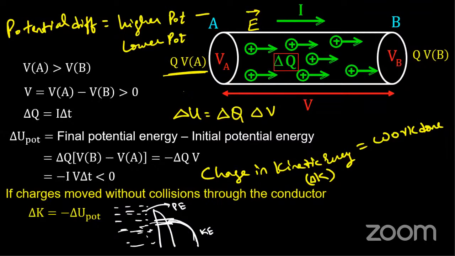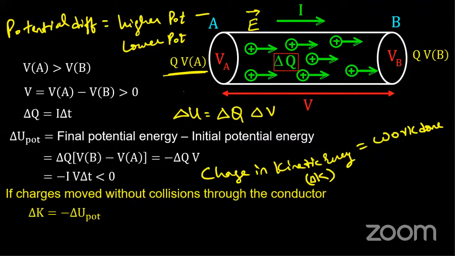Hope this is understood by all. Yes? Cool, guys. Okay, thanks for the response. That way, the change in kinetic energy is nothing but the negative of the change in potential energy. We also studied this in our previous chapter. In electrostatics also, we consider the external work done as the negative of the change in potential energy. That's the same thing we are going to see here.